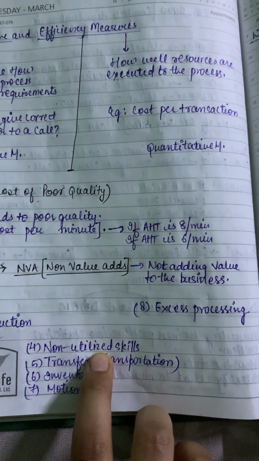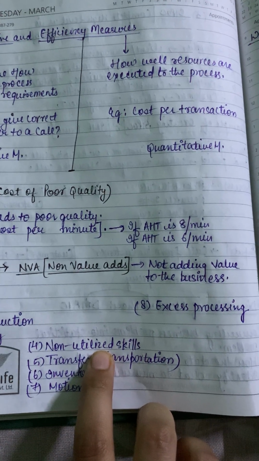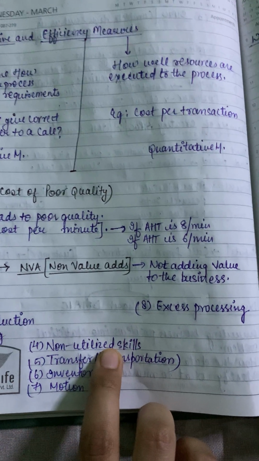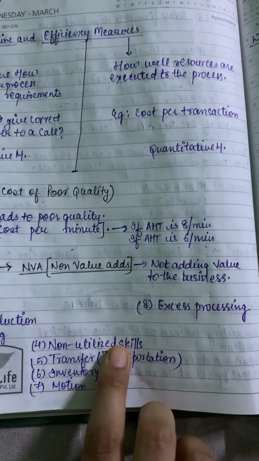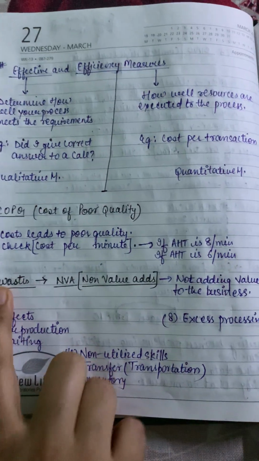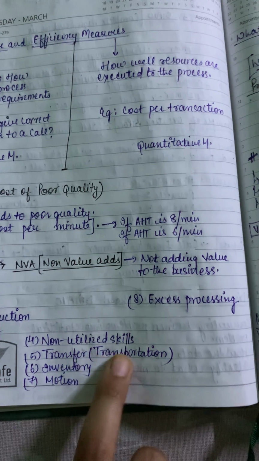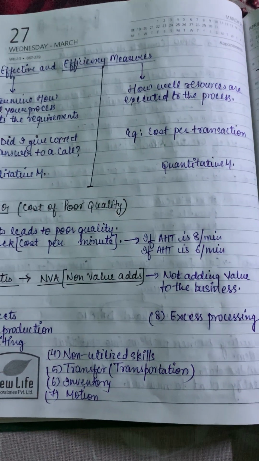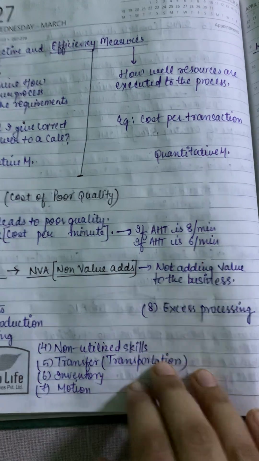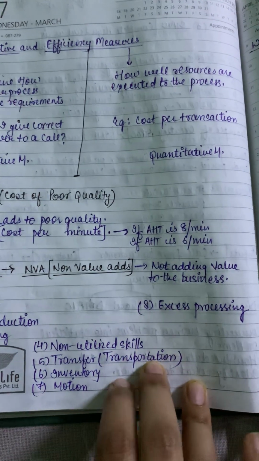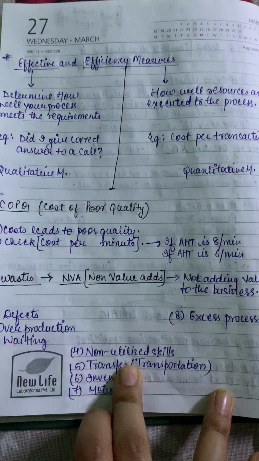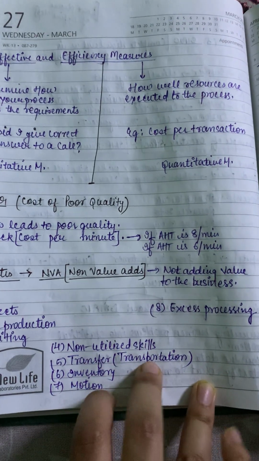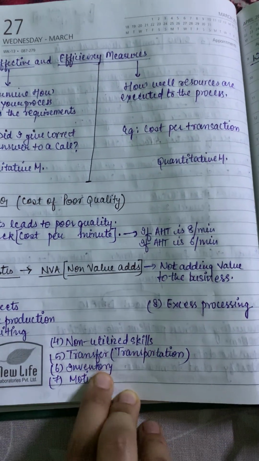Non-utilized skills. Suppose one person is working on something, but his or her skills are not utilized in that particular work, that also leads to waste. Transfer. Suppose you are transferring some product from one place to another just to proceed further with the process. That includes waste if there is unnecessary transfer or transportation taking place. Inventory.